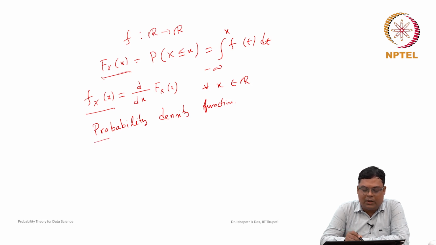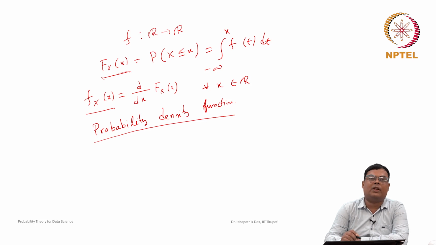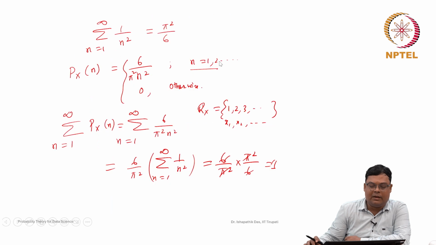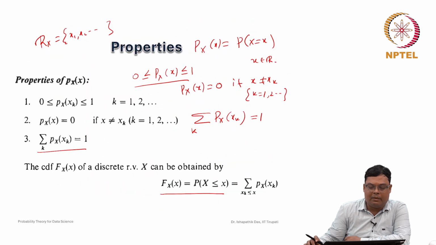So, the probability density function is in the context of a continuous random variable, and the probability mass function is in the context of a discrete random variable. Now, what are the properties of the probability density function? Remember that we have already discussed some properties in the case of the probability mass function.